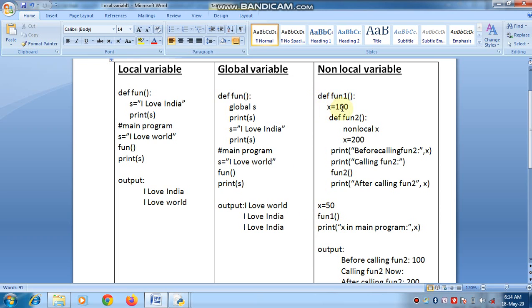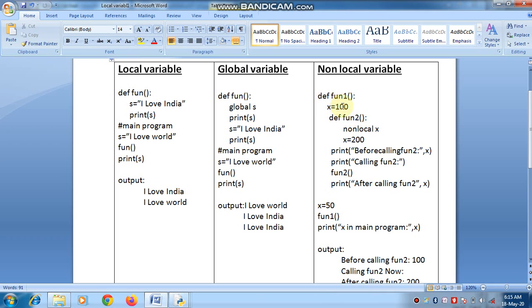Here it will get x equal to 100 and another function inside function 1, function 2, with the non-local keyword and x equal to 200. When we talk about the definition of non-local, a non-local variable is accessible in nesting of functions using the non-local keyword. It means if we use a function inside a function, then we can use the variable of the nesting function inside the nested function.